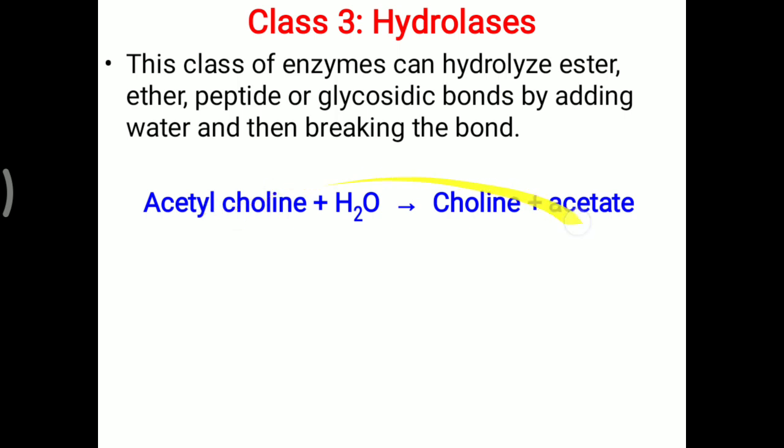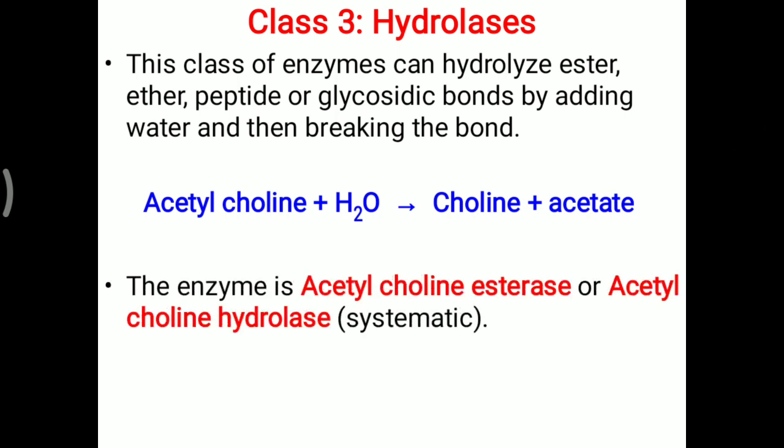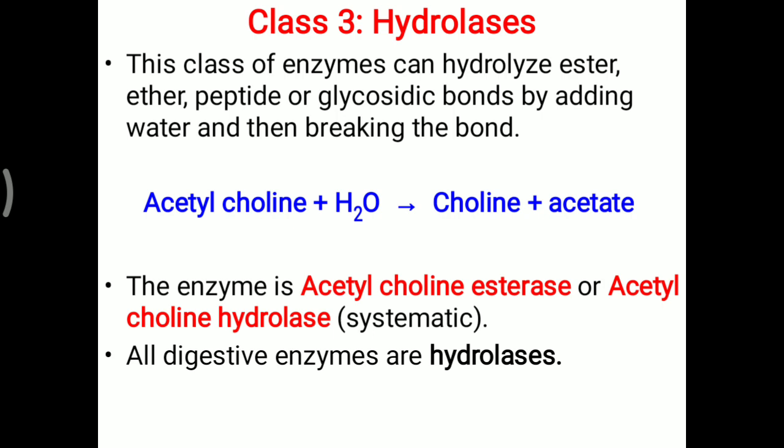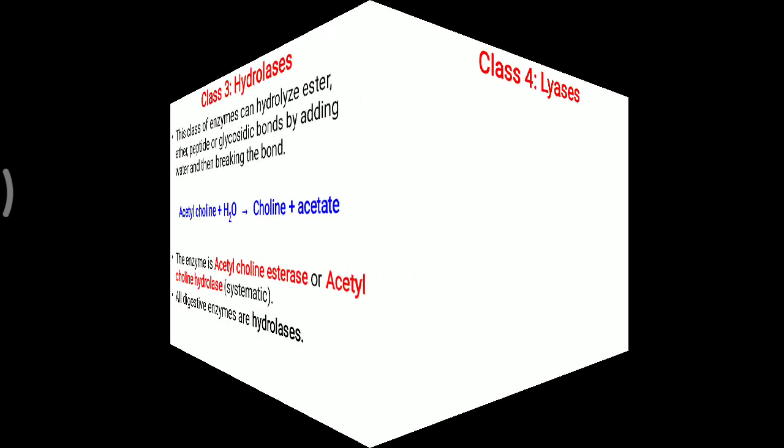This converts acetylcholine into acetate, meaning acetic acid, plus choline. The enzyme is acetylcholine esterase, or acetylcholine hydrolase is the systematic name. All digestive enzymes present in the gastrointestinal tract mostly belong to the hydrolases, to make smaller molecules or monomers of the particular foodstuff.